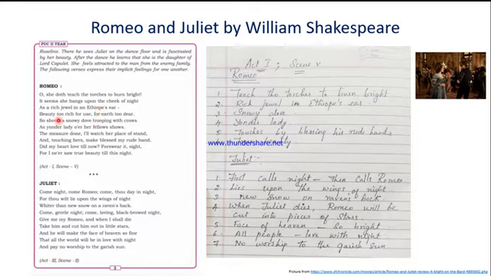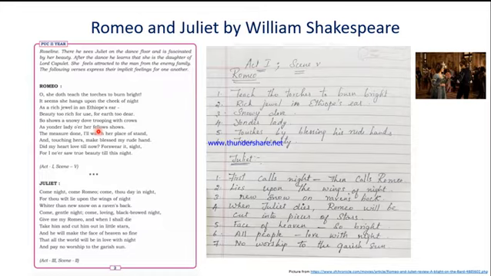Can you understand? "Beauty too rich for use, for earth too dear." Juliet's beauty is not a beauty to be felt by a person in this mortal world. Her beauty is too rich. It is very expensive, in a way that people cannot attain it easily. That is what Romeo says.